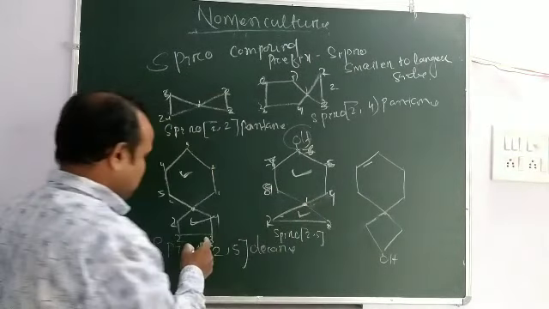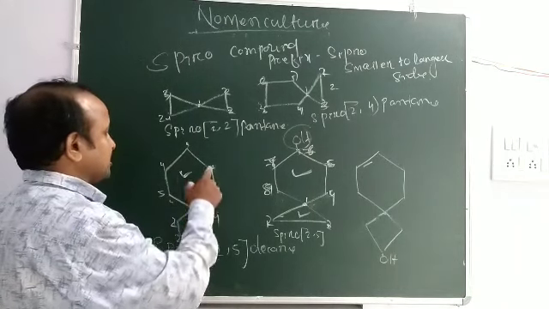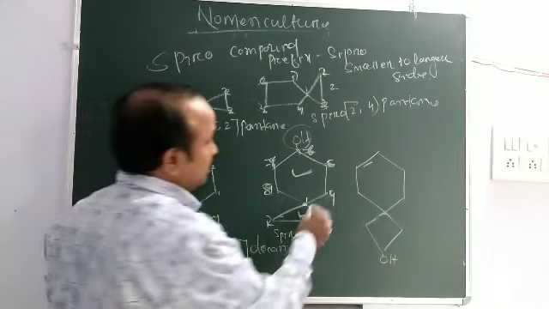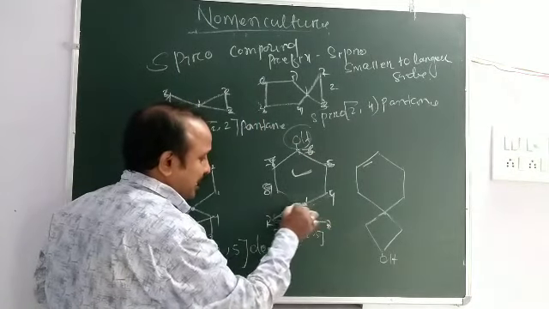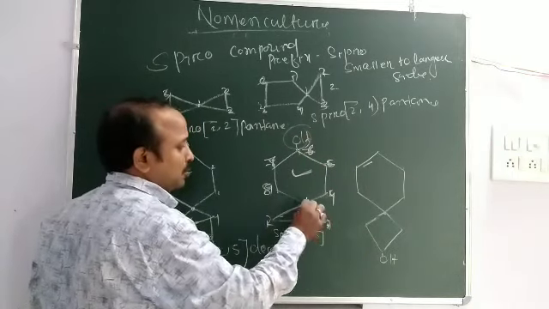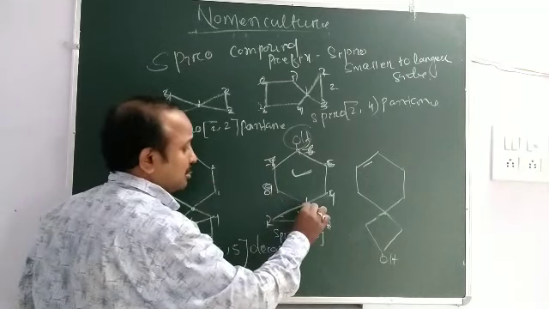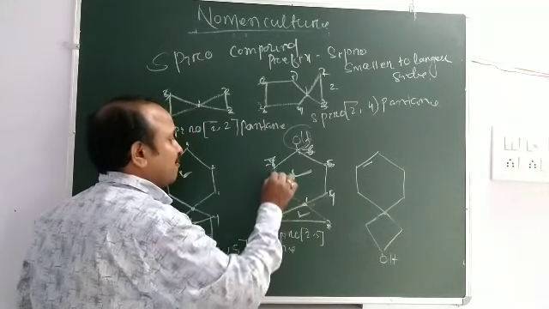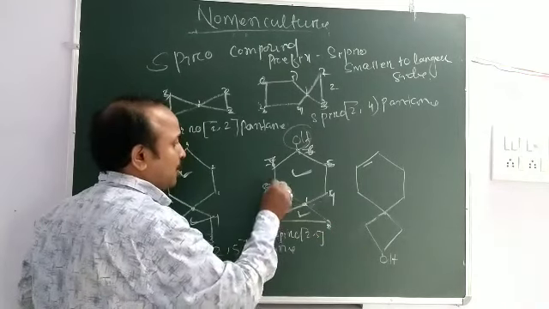Now here is also 1, 2, 3, 4, 5, 6, 7, 8, 9, 10. Okay. Then if you count from this side 1, 2, 3, 4, 5, 6, the alcohol group gets 6. If you count from this side, you go from the smaller to larger, 1, 2, 3, 4, 5, 1, 2, 3, 4, 5, 6.